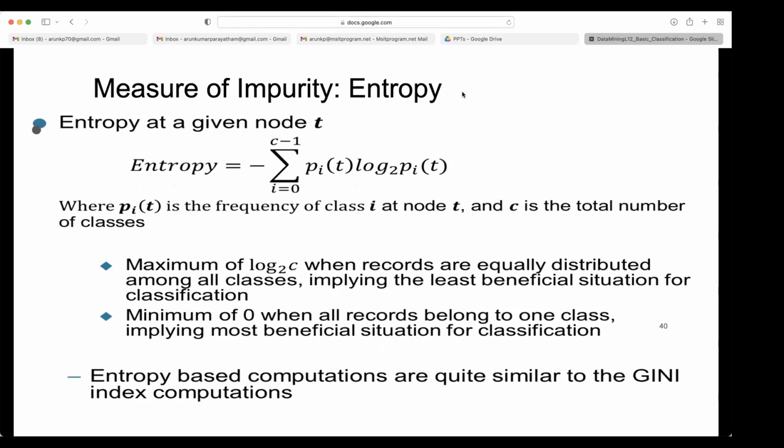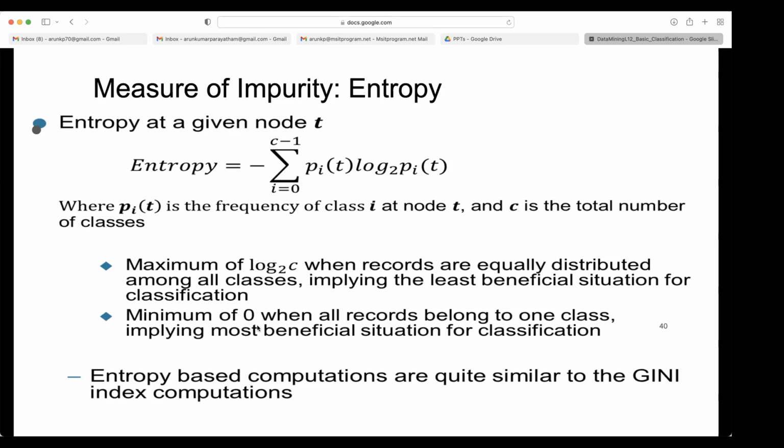So another measure is entropy. What will change? Only the computation will change. The formula will change. All other things remain the same. The impurity measure, how do you compute it? That formula will change. Where p_i(t) is the frequency of class i at node t and C is the total number of classes. The maximum is log2 C when records are equally distributed among all classes. Same thing, even if you take entropy, if they are equally distributed, you will get maximum impurity.